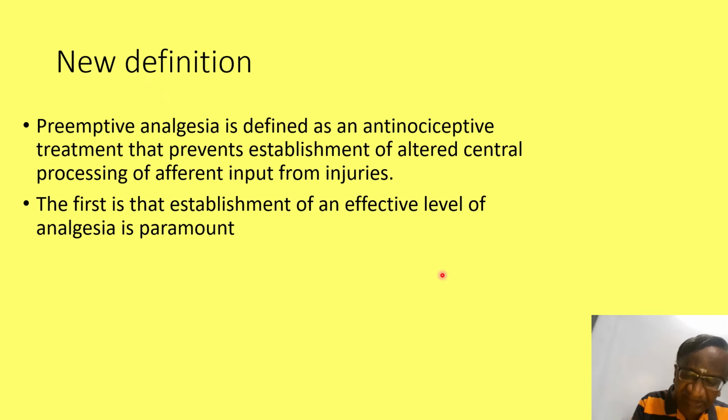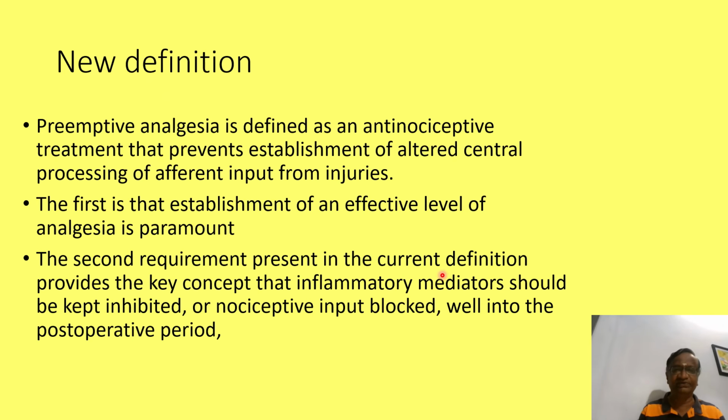An effective level of analgesia is not reached by giving 6 ml of 0.15. Minimum analgesia requirement is 0.25. Get the level very well, and then you start the case. So that is the effective level of analgesia. You start giving fentanyl or morphine and ibuprofen, IV, and then start.